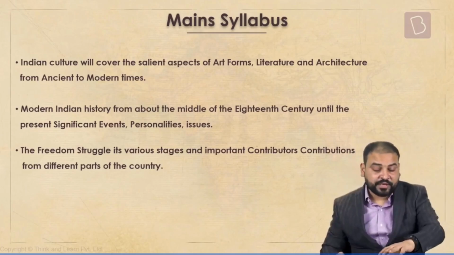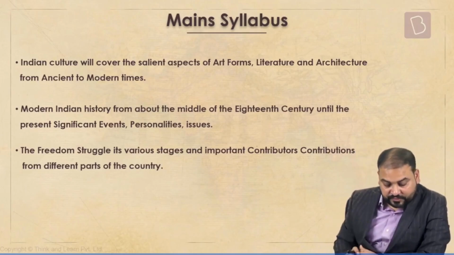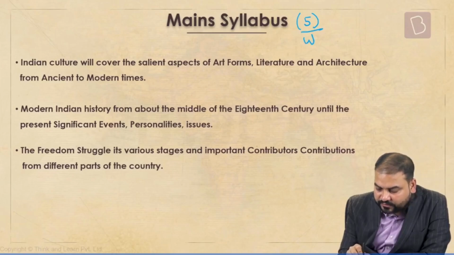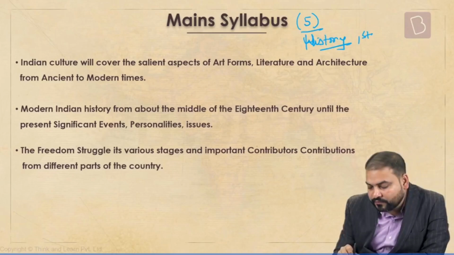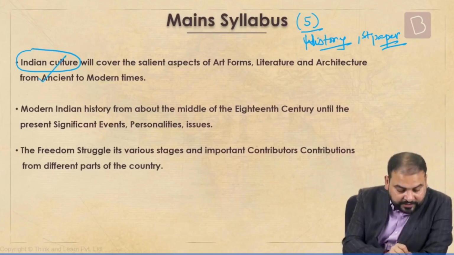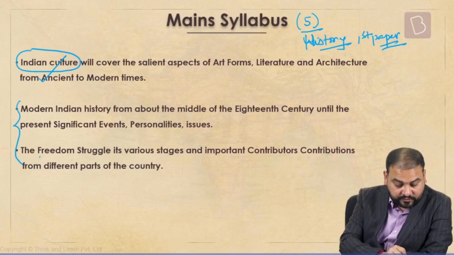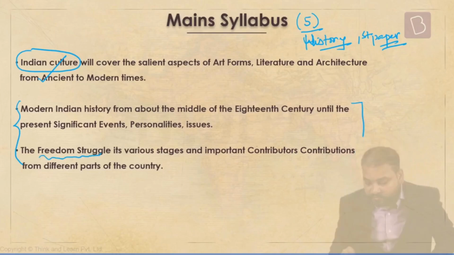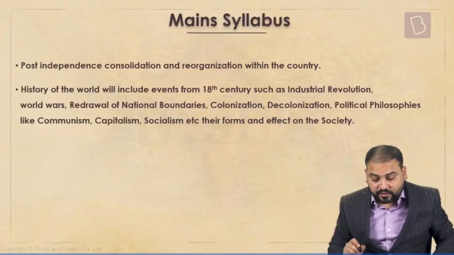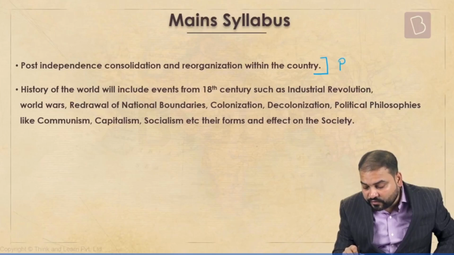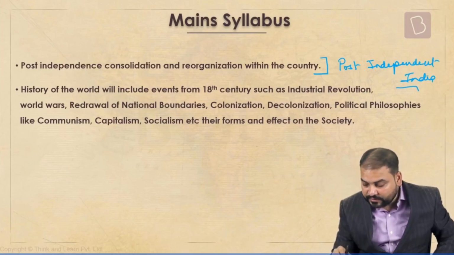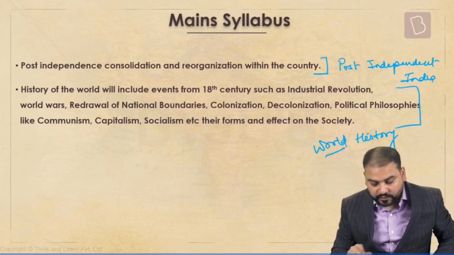Let's move ahead. Let's look at the mains syllabus. Now, if we look at the mains syllabus, UPSC has given the whole syllabus in only 5 lines as far as history is concerned. And all of them are in the first paper. If you look here, the first area is Indian culture. The second area is modern, which has the freedom struggle mentioned here. So these 2 lines have been dedicated to modern. If you look at the fourth line, post independence consolidation and reorganization within the country, this is nothing but post independent India. And the fifth line is clearly history belonging to the world.